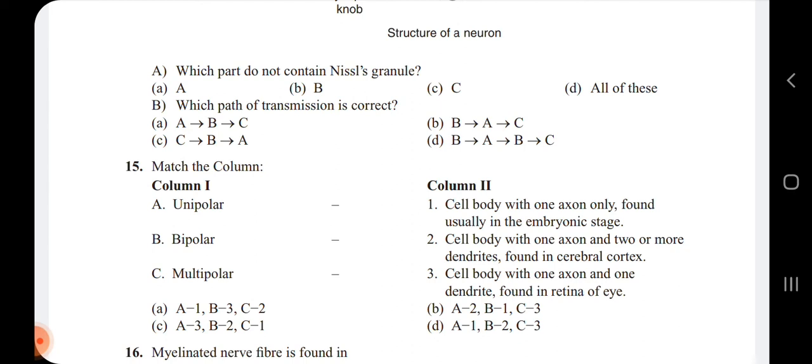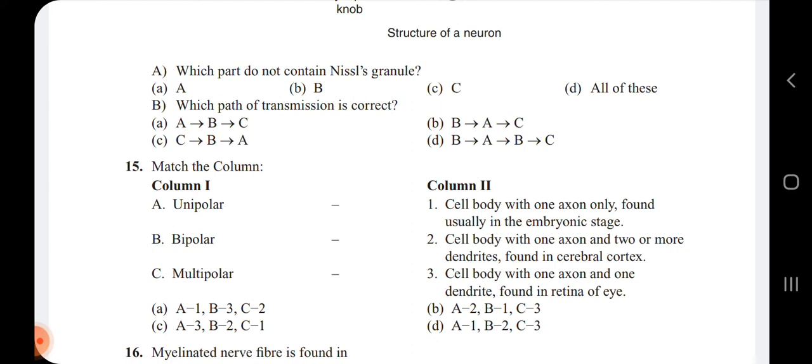Then the second one is bipolar. The bipolar means there will be a cell body, one axon and one dendrite, and these bipolars will be present in the retina of the eye. Third one, the multipolar, is the cell body with one axon and two or more dendrites, which are found in the cerebral cortex.